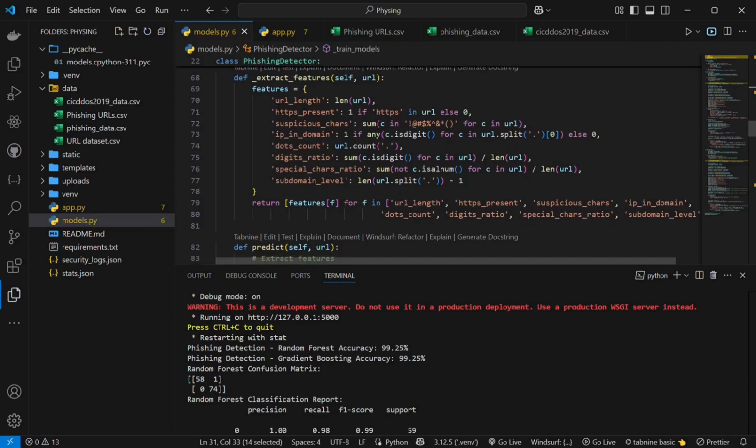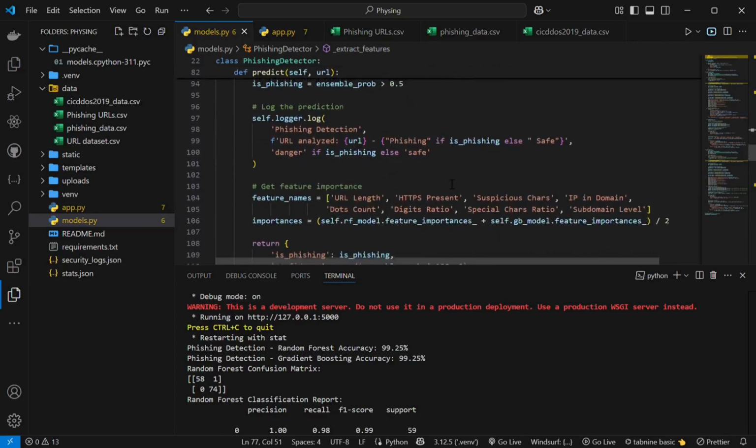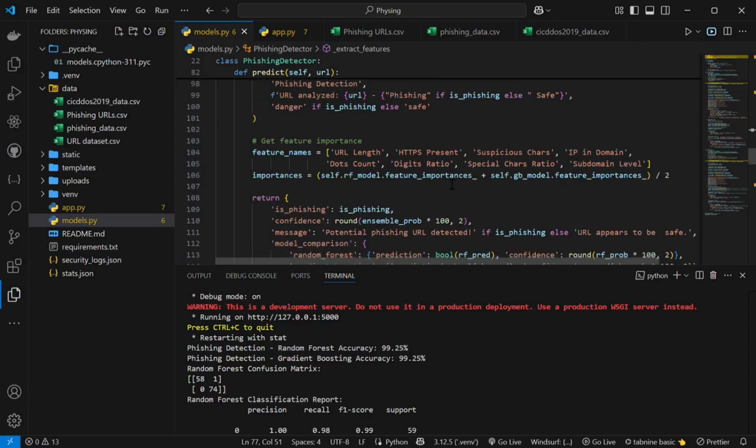Here is the extraction function. This is the prediction function. In this function, phishing will be detected or safe will be displayed.